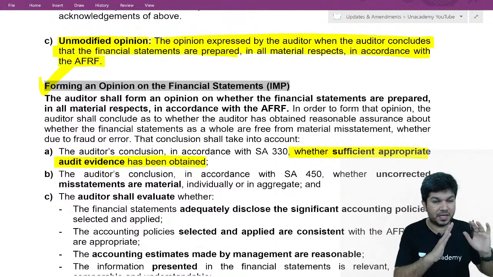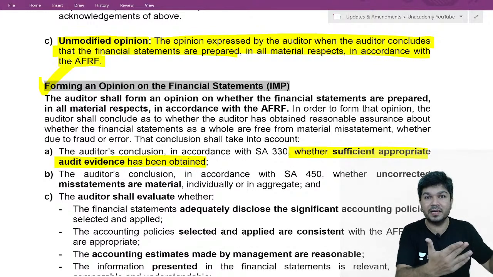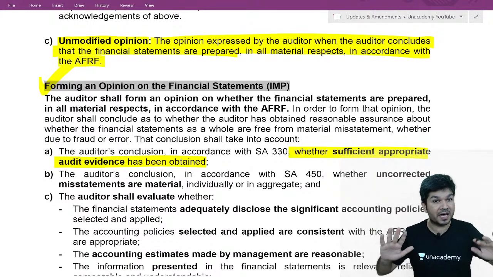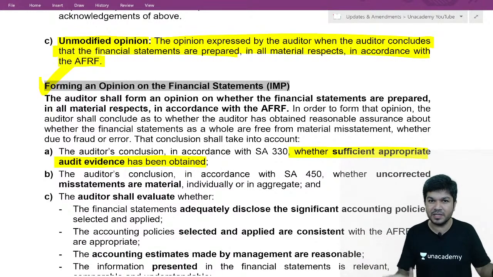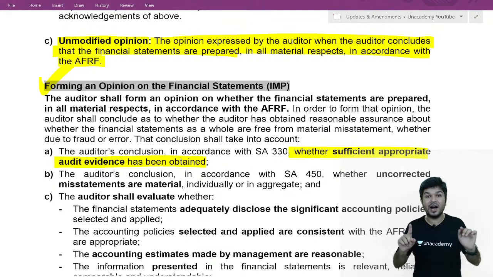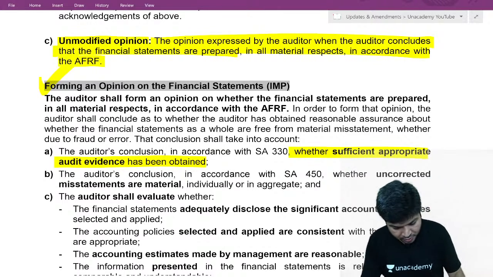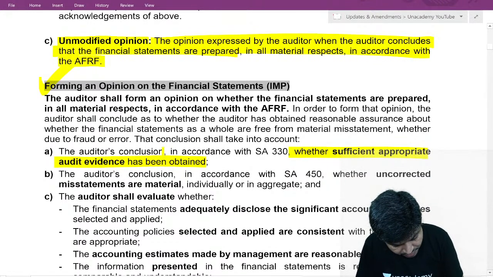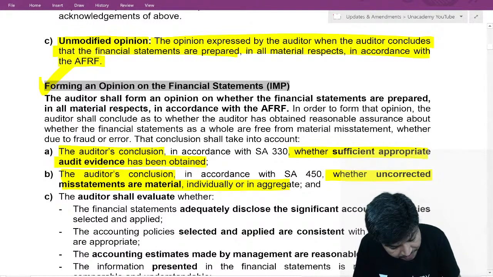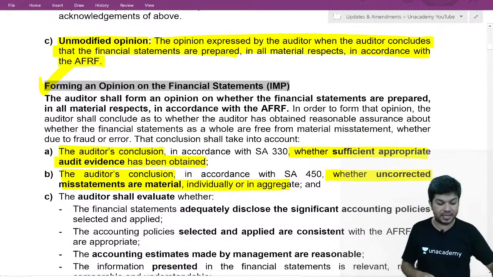See, if there was a misstatement, I told them, they corrected it. Financial statements are fine. Mistake is already corrected. So the problem is when the misstatement is uncorrected. So I need to evaluate the effect of uncorrected misstatements. The auditor has to conclude whether the uncorrected misstatements are material individually or in aggregate.